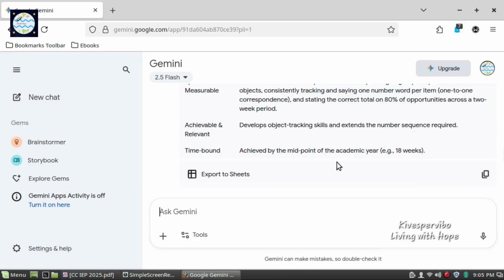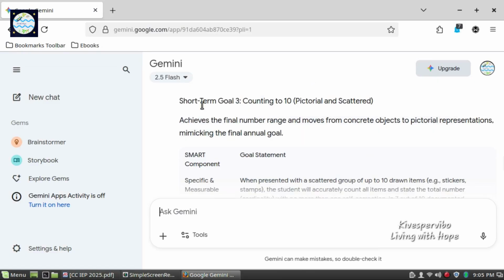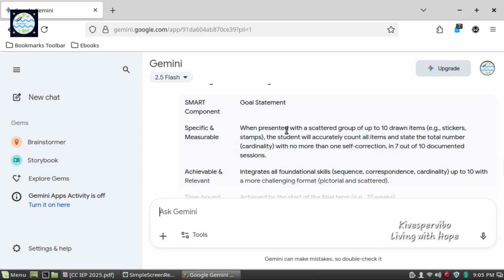For short-term goal number 3, counting to 10 in a pictorial or scattered setting, the focus is on achieving the final number range and moving from concrete objects to pictorial representations, mimicking the final annual goal. Under the SMART component Specific and Measurable, we have the goal statement: when presented with a scattered group of up to 10 drawn items, for example stickers or stamps, the student will accurately count all items and state the total number, that is with understanding of cardinality, with no more than one self-correction in 7 out of 10 documented sessions.